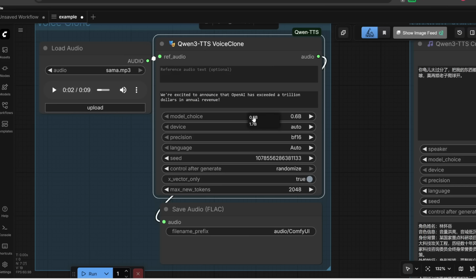Here is where I can choose from the 0.6 billion parameter model or the 1.7 billion parameter model. The 1.7 one runs a bit slower, but is a bit better in quality. And then for device and precision, I tend to just set this to the default. For language, you can just set it to auto or explicitly set it to something.